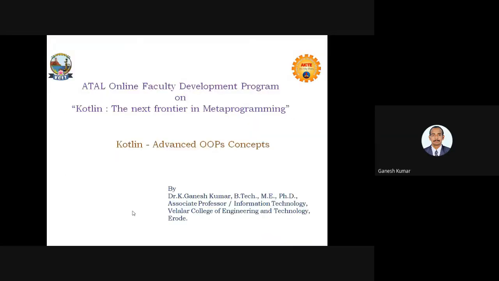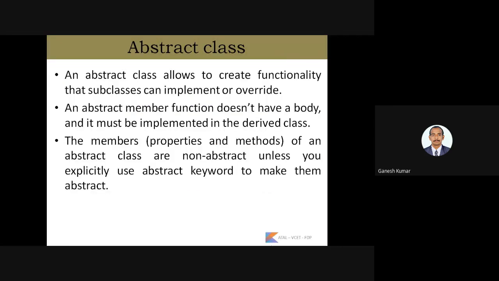In this session, we are going to see the advanced OOPS concepts. Beyond the basic concepts you dealt with in the previous session, we are going to see advanced concepts like the abstract class, the ways in which an abstract class can be created, defined and accessed, followed by the very important concept called inheritance.